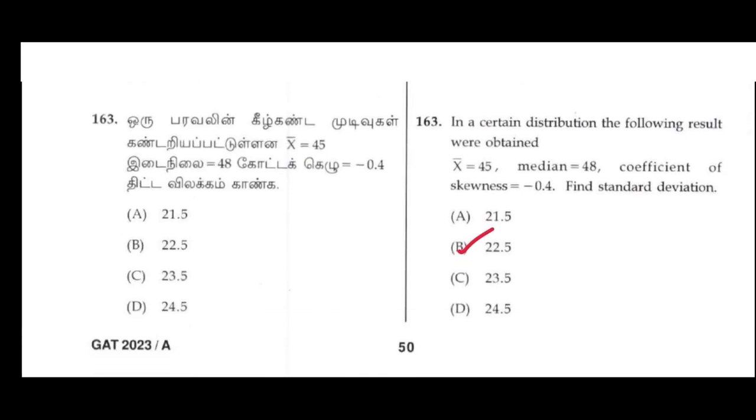163. In a certain distribution, the following results were obtained: x bar equal to 45, median equal to 48, coefficient of skewness equal to minus 0.4. Find the standard deviation. B option, 22.5.